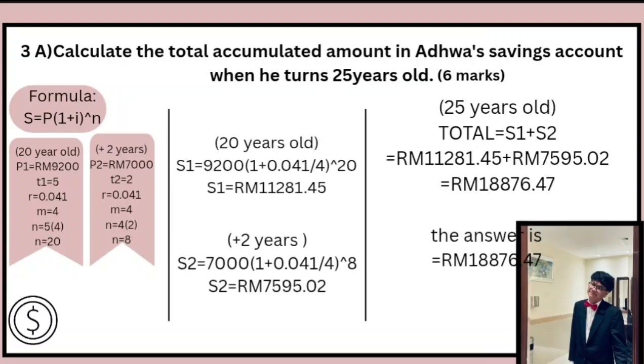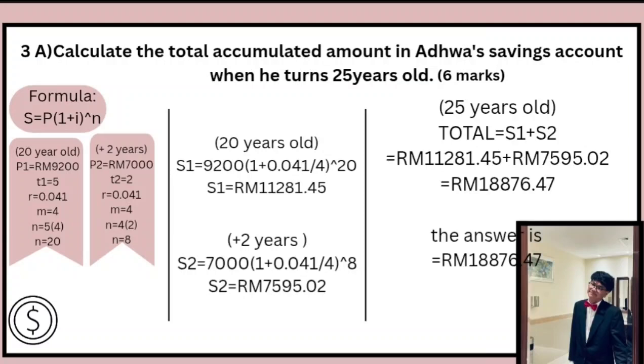So I use the formula S equals to P bracket 1 plus i bracket the power of n. For the first 20 years old, P1 equals to 9,200 ringgit, T1 equal to 5, rate 0.041, m equal to 4, n equal to 20.